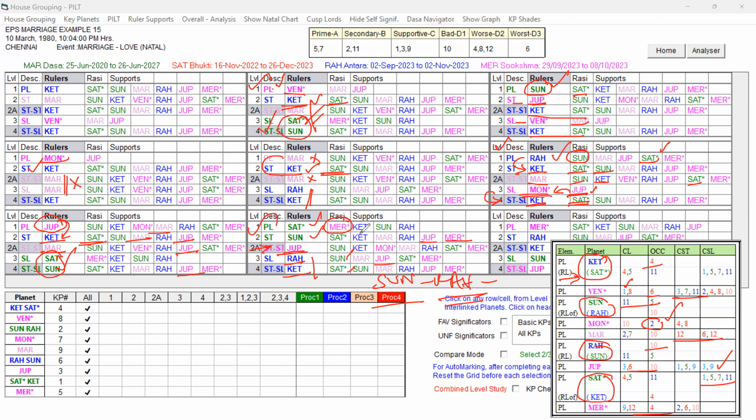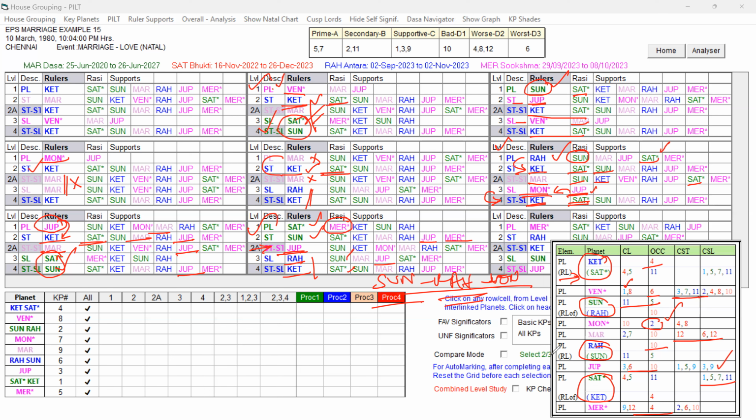So that way, the native got married in Sun Dasa, Rahu Bhukti, and Venus Antra. A simple chart only, but when we are going to study with the PILT table, that too when many planets are having similar shades, and importantly, the mixed planets are coming, we need to be very careful because the mixed key planets, when they are playing as the star lord or sub lord, they are going to give the impact to the previous level and next level. So for the combined level study only, with the help of that only, we can identify the strength.